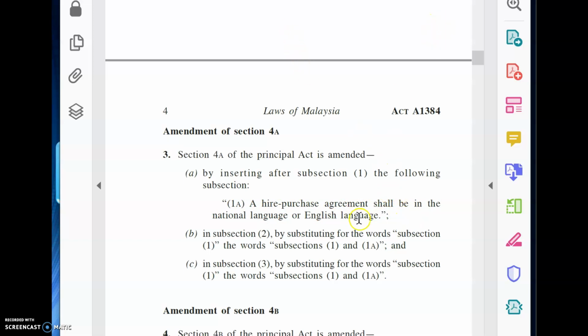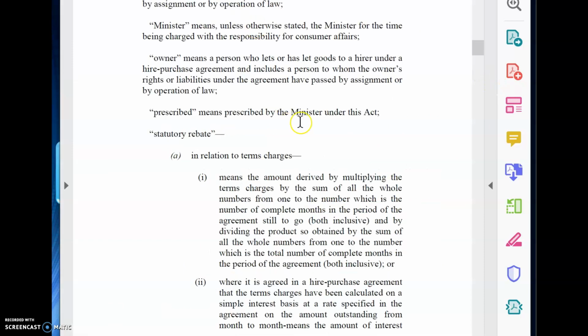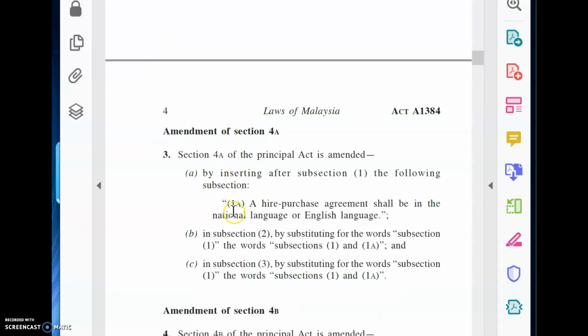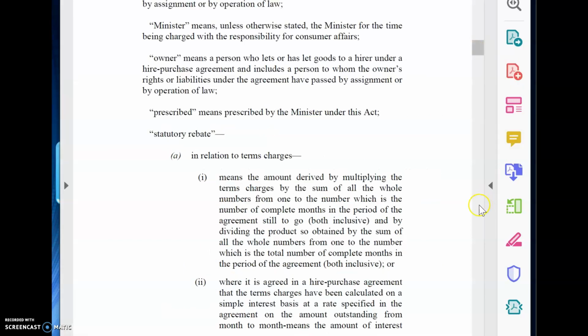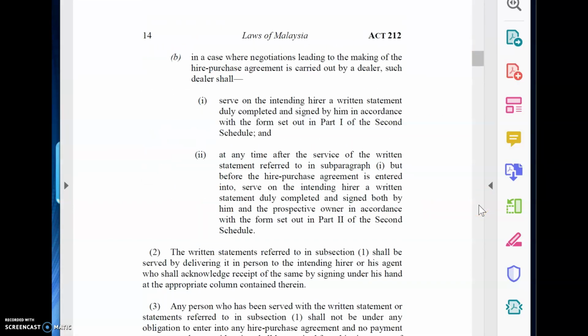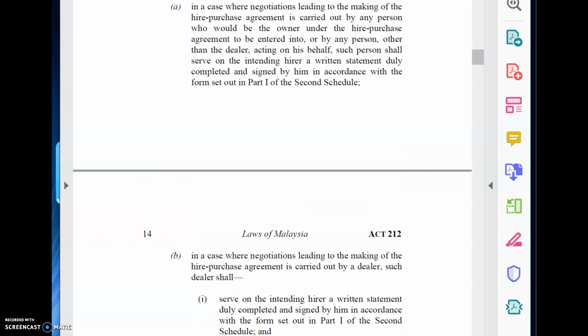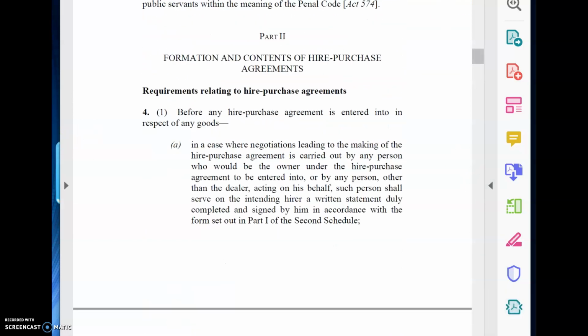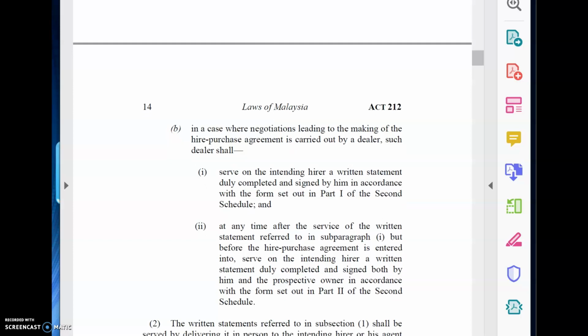So what they did is, once this has been approved, they're going to amend this particular section. What section was that just now? 4A. So they're going to insert 1A, correct? Okay, they insert 1A. Let us have a look at 1A. See, there's no 1A here. So they will insert 1A here. This is the original one, okay? So that is the Amendment Act.